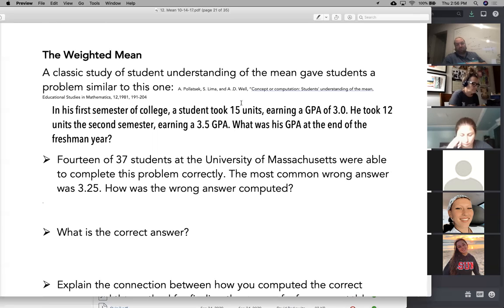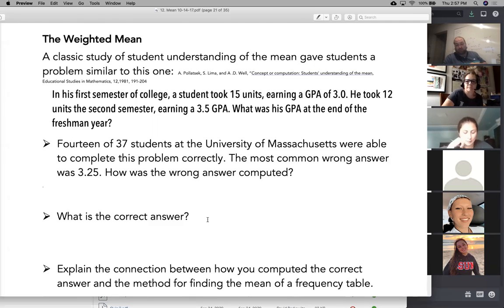Well, because I took 15 units out of the total of 27 units, my 3.0 was weighted by 15 over 27. And 15/27 of the weight goes to 3, and 12/27 of the weight goes to 3.5. I add those 2 numbers up, and I have my weighted average. So you should know how to do that.